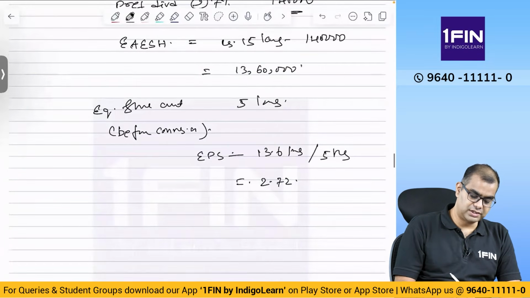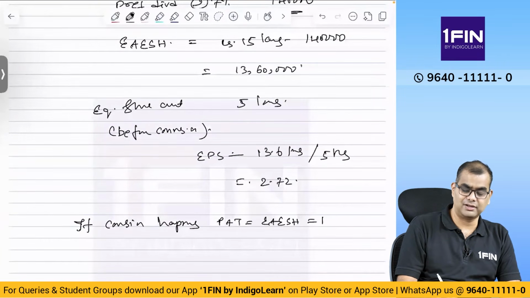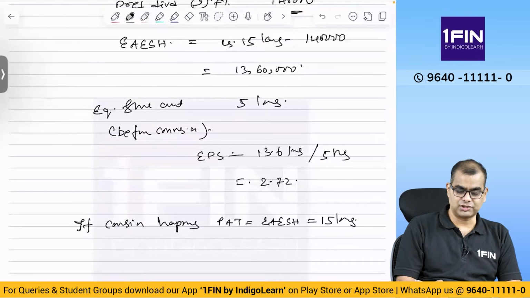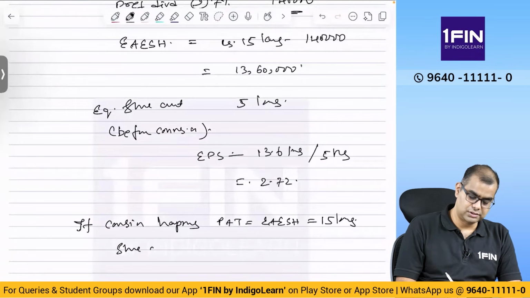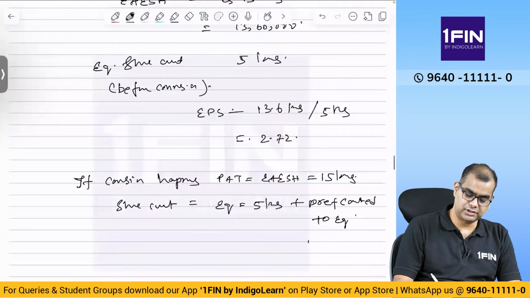Now, if conversion happens, PAT is equal to EAESH, which is 15 lakhs. Why? Because once you convert, there is no preference dividend to be paid, correct? But the share count is equity 5 lakhs plus preference converted to equity, which is 40,000 into 2.